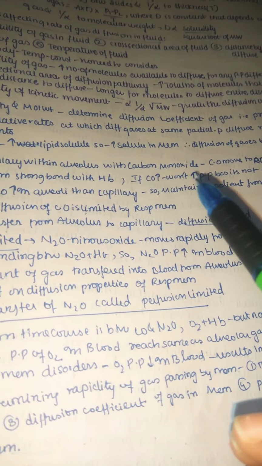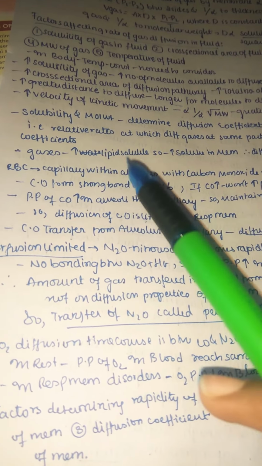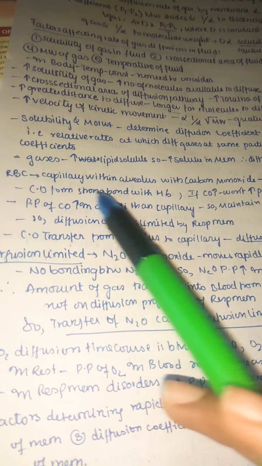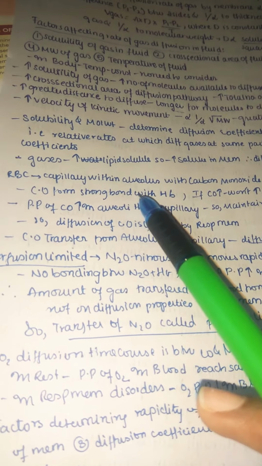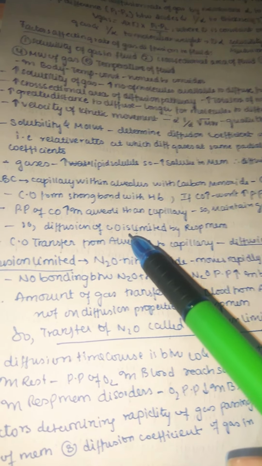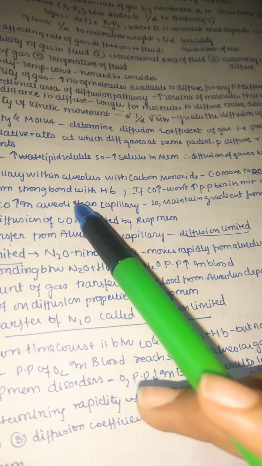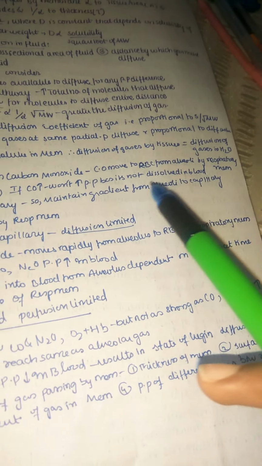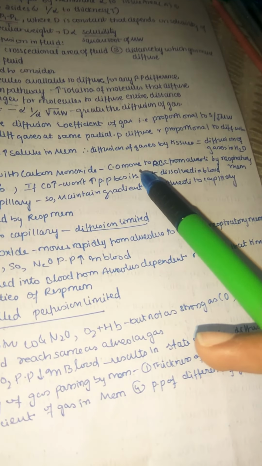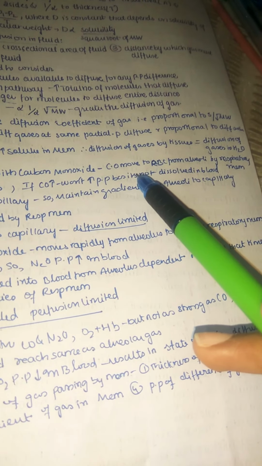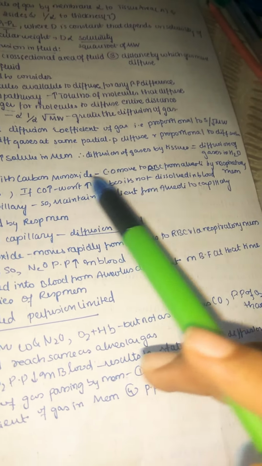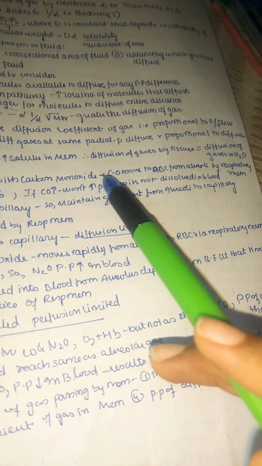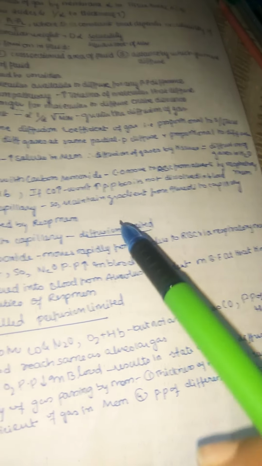So now let us see what happens if carbon monoxide is there in our blood, that is it is coming from RBC to capillary within alveolus, means from capillary side carbon monoxide is going to alveolus, then what happens? So carbon dioxide moves to RBC from alveoli by respiratory membrane. Actually carbon dioxide is very high in the alveoli because it is also one of the gases which is present in alveoli. So from alveoli it may reach into the capillary, that is RBC.